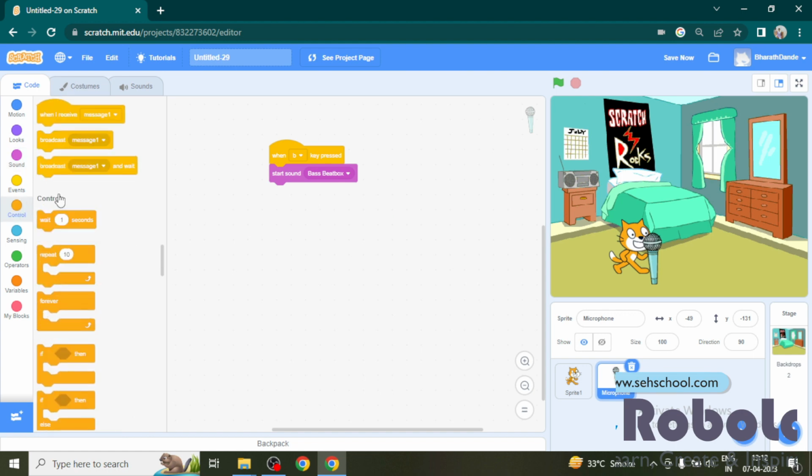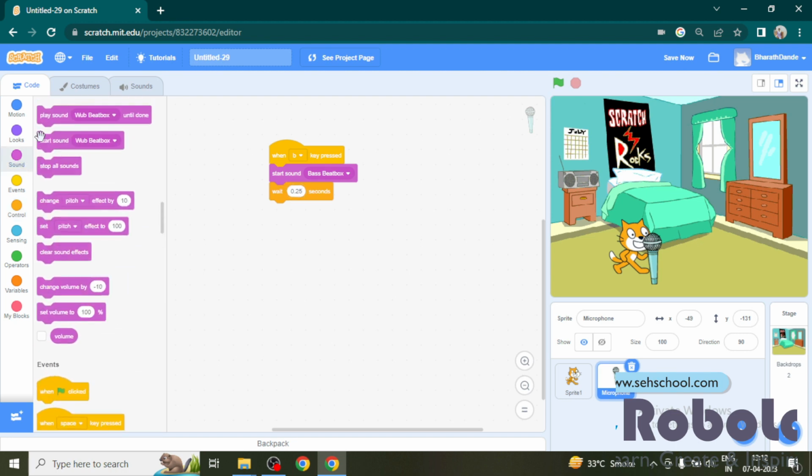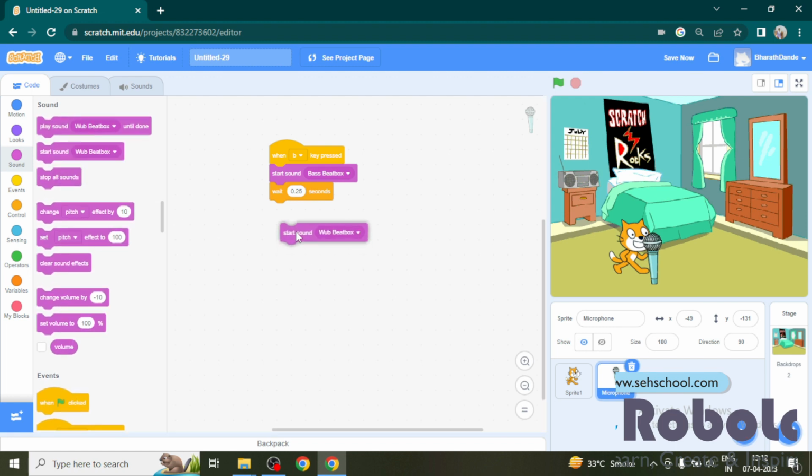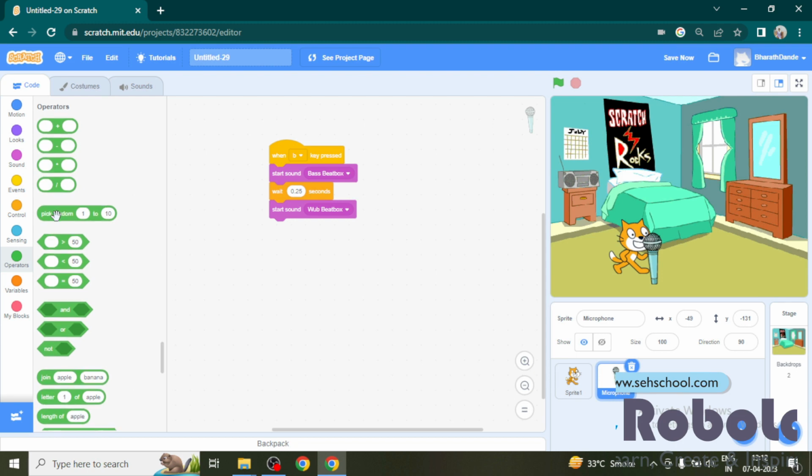Now drag a wait block to stop the program for 0.25 seconds. Again, now add start sound block and insert pick